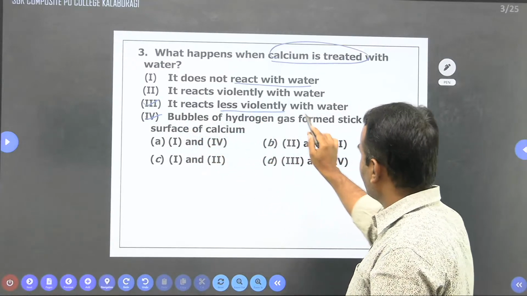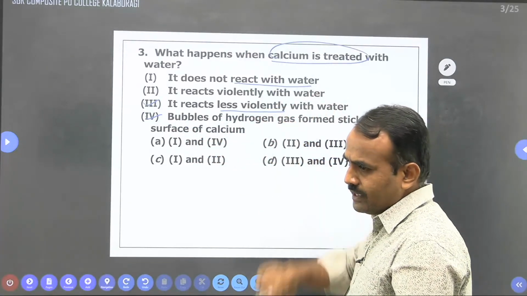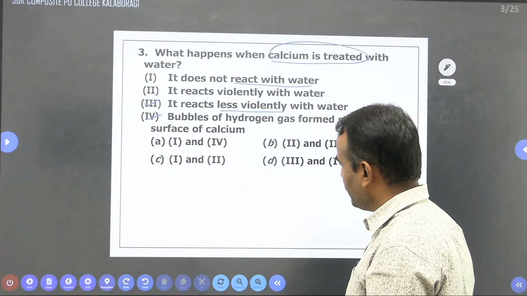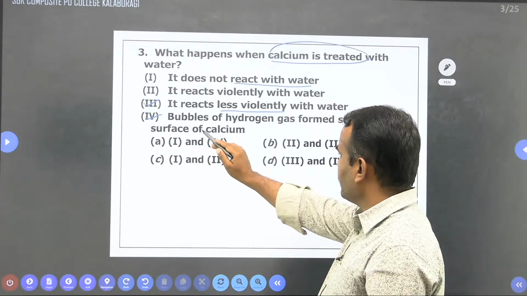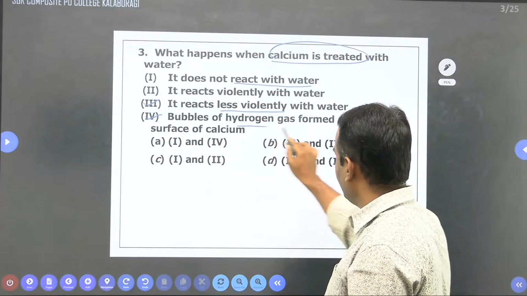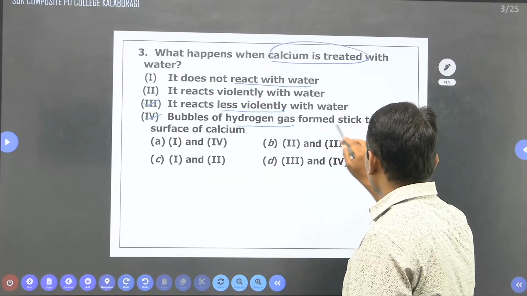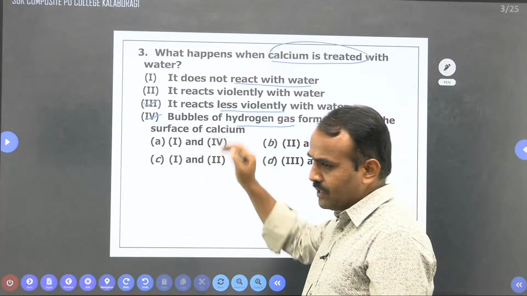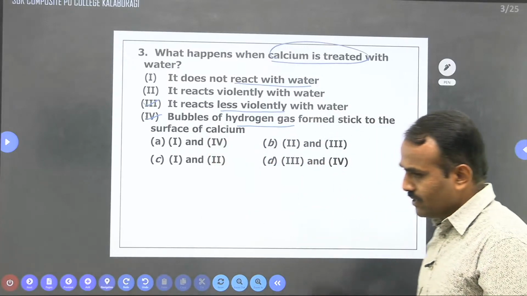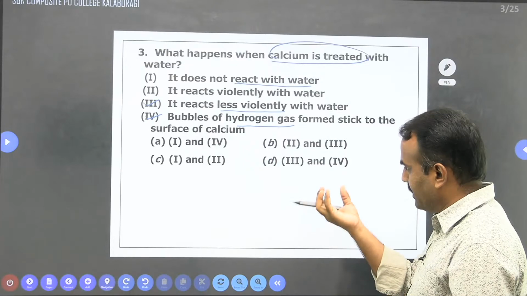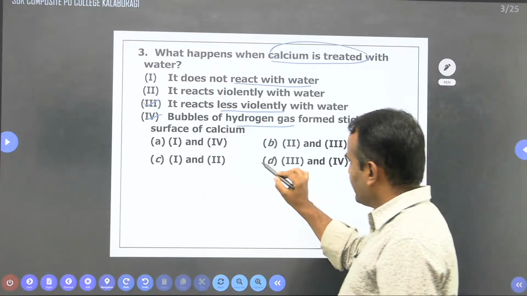It reacts less violently with water compared to very reactive elements, sodium and potassium. And when it reacts with water, bubbles of hydrogen gas are released and stick to the surface of the calcium. Because of that, when calcium dissolves in water, there is an evolution of hydrogen gas.